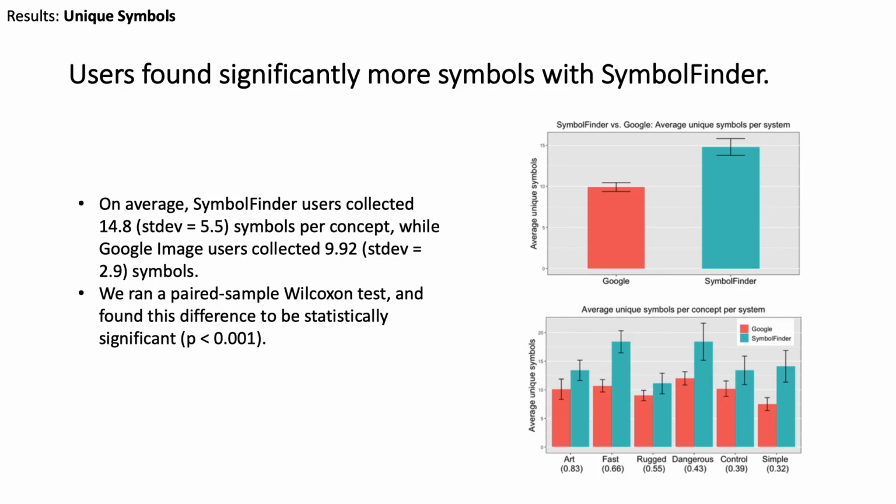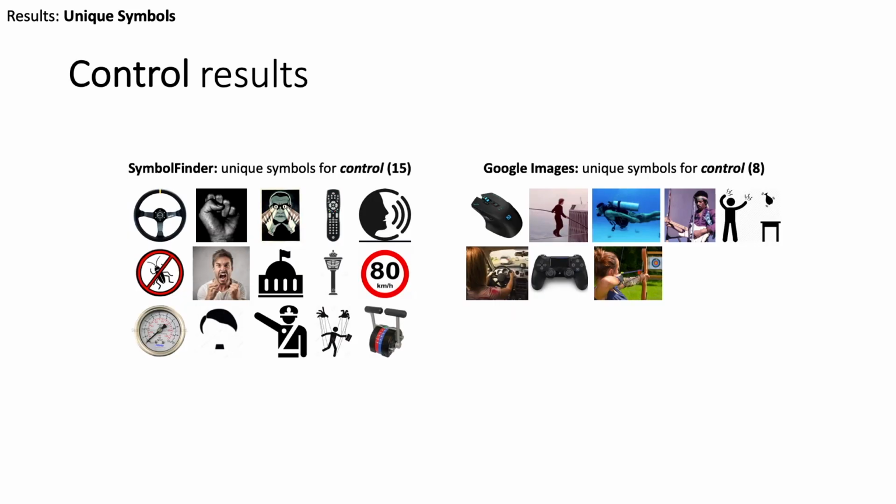To answer our first question, users found significantly more symbols with Symbol Finder. On average, Symbol Finder users collected 14.8 symbols per concept, while Google users collected 9.92. We ran a paired sample Wilcoxon test and found this difference to be statistically significant. Symbol Finder encouraged multifaceted interpretation of each concept, which helped participants find more symbols.